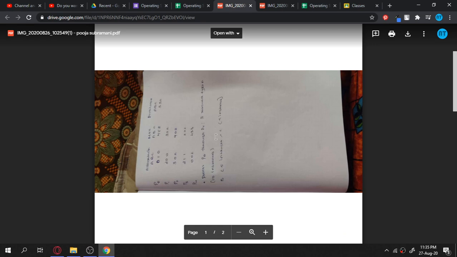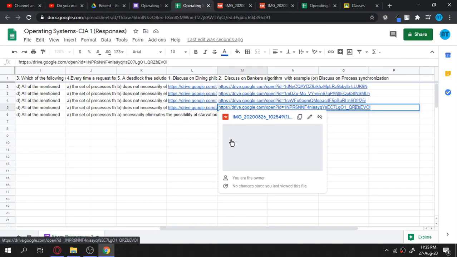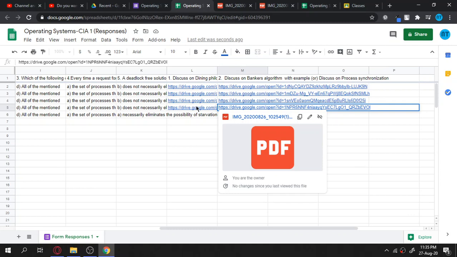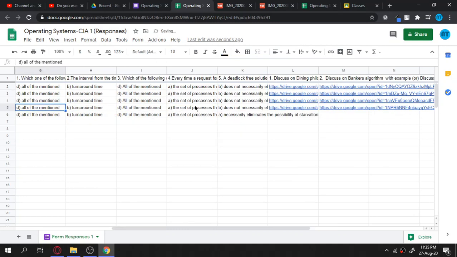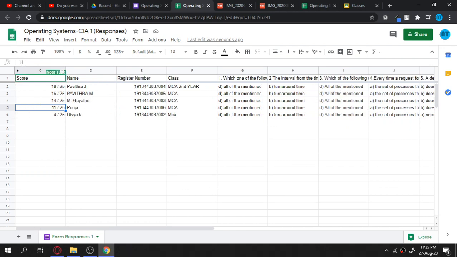Again read the question and judge the answer as we do. She has again done it only partially, not fully, so I can give only 3 marks. Go to the response sheet and then go back by the arrow keys. That is the better option. Always go by the arrow keys in order not to confuse the students. So I am giving her only 3 marks for this question, which is 11 plus 3, 14 marks. This is the way I have graded all the students.